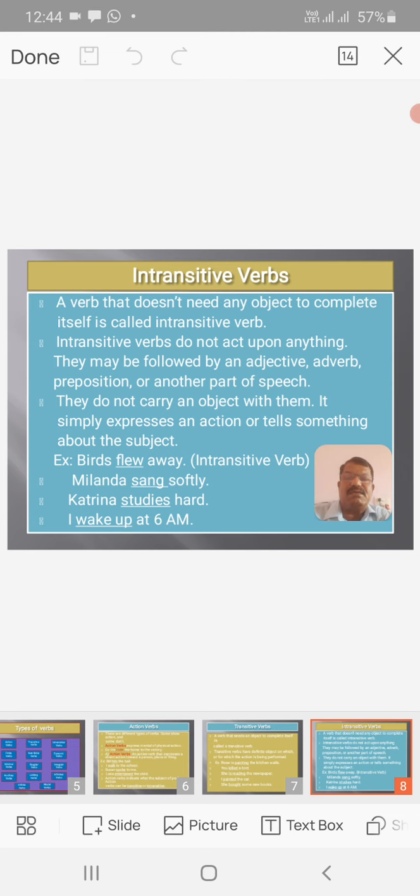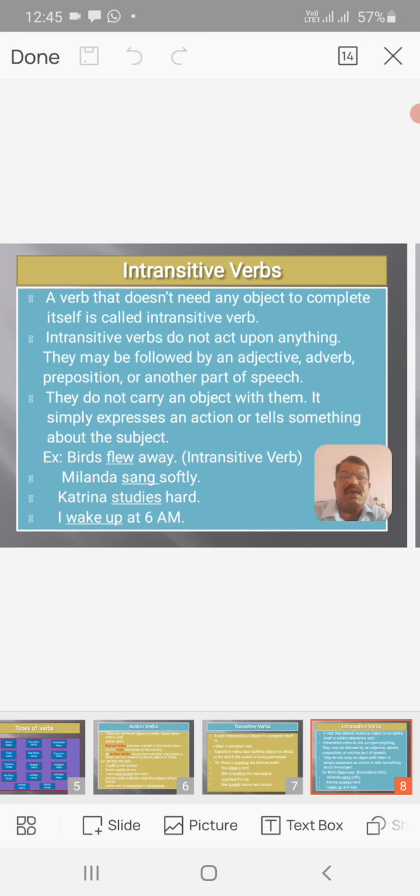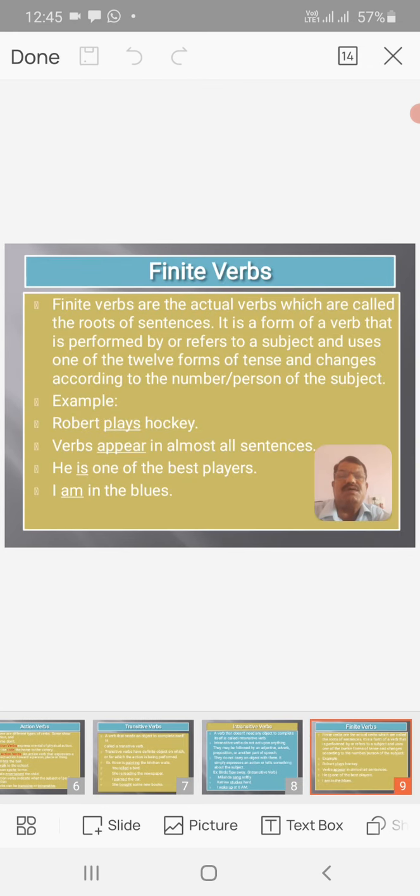Therefore, we can say that they don't carry an object with them; it simply expresses an action or tells something about the subject. So, in the following examples, all the verbs stand for intransitive verbs. For example, birds flew away. Melinda sang softly. Katrina studies hard. I wake up at 6 o'clock AM. In these sentences, the underlined verbs stand for intransitive verbs.